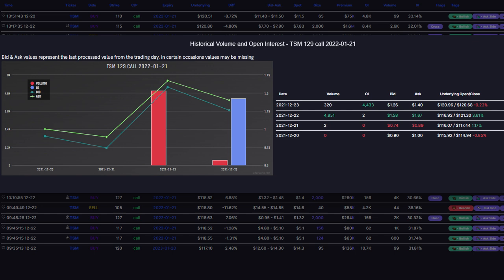If we take a look at the 129 strike calls, they tell a similar story. Open interest here has also increased by a large enough value that we can confirm that the second set of trades were also a buy, followed by the trader increasing their position yet again. All in all, we've now verified that this trader is long 4,000 contracts of the 127 strike calls expiring January 21st, as well as 4,000 contracts of the 129 strike calls expiring the same day.